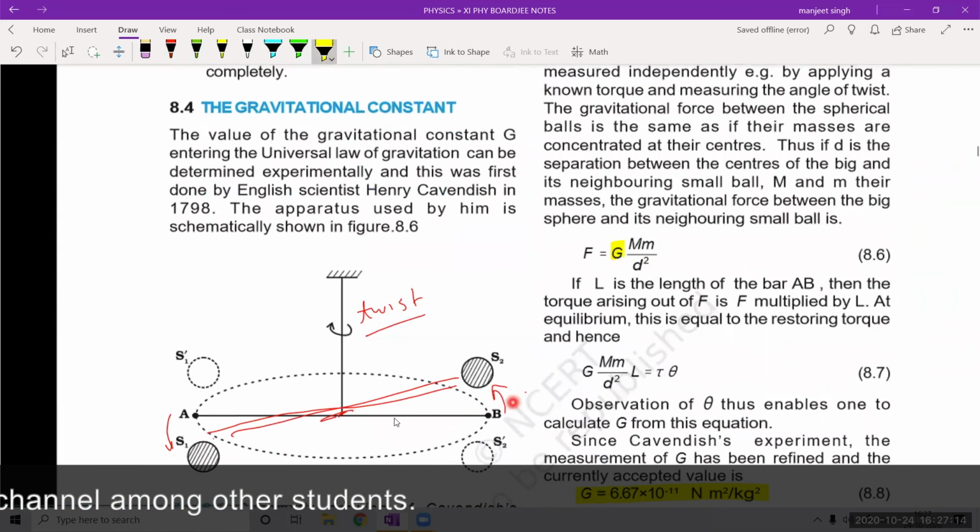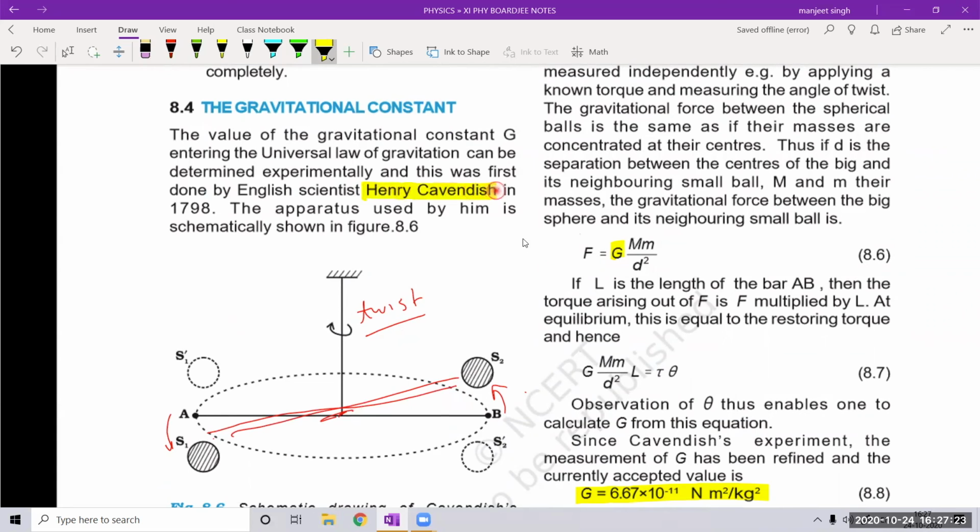Capital G we have to calculate. So the practical arrangement is shown here. Henry Cavendish has done this experiment. This is a wire or a string, and from that wire a rod AB is hanging. At point A, a small mass m is there. At this point B, mass m is there on the rod.